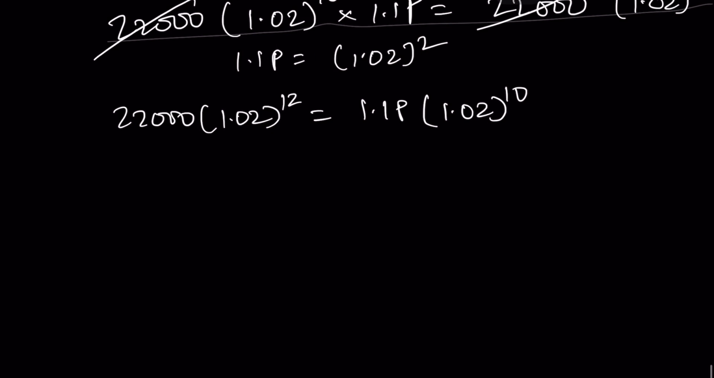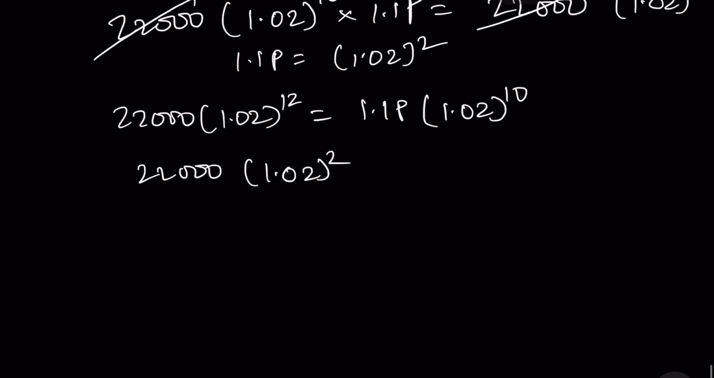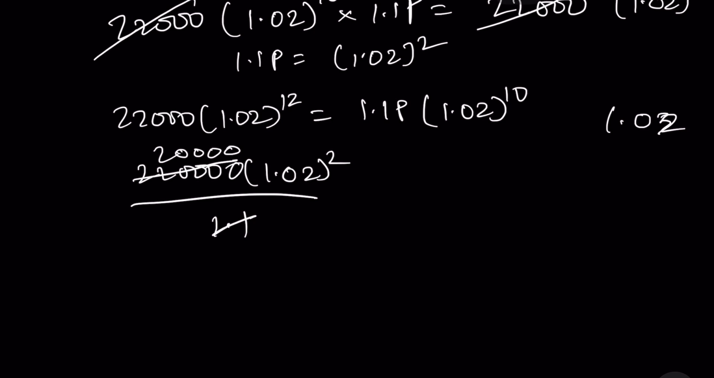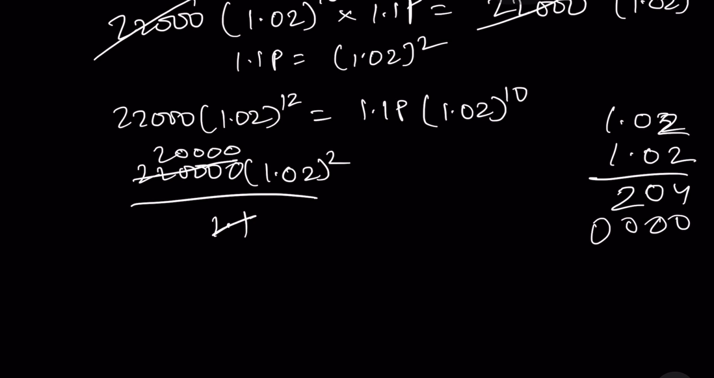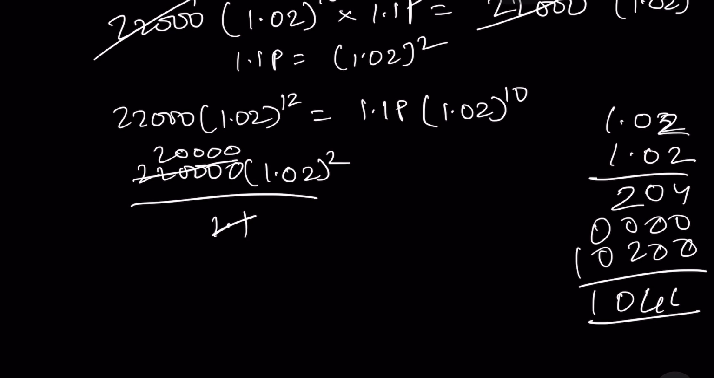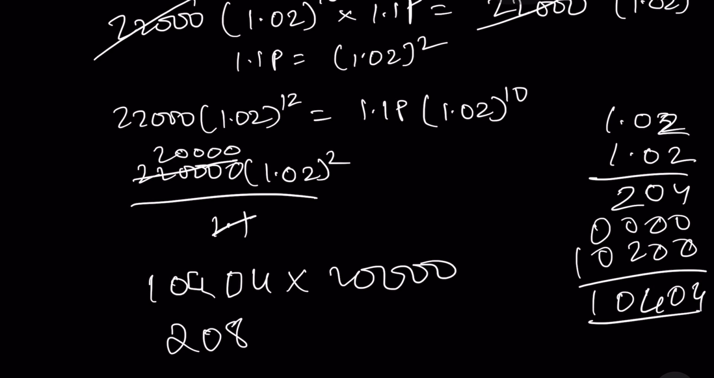ठीक है. Now if I solve this, it is going to be 22000 into 1.02 raised to 2 by 1.1. Okay, so I'm going to add a 0 here. This is going to become 2. Okay, this much. 1.02, 10404. So 10404 into this much. That's going to be 20808.